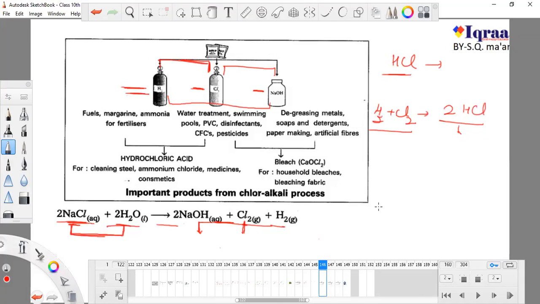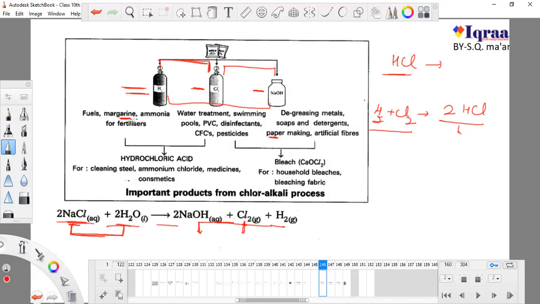There are many uses of hydrochloric acid. You could be asked what hydrochloric acid is and how you can form it. Don't think that if NCERT doesn't mention this clearly, it will not be asked. You could also be asked what type of base is used for paper making, and what type of gas is useful for margarine.